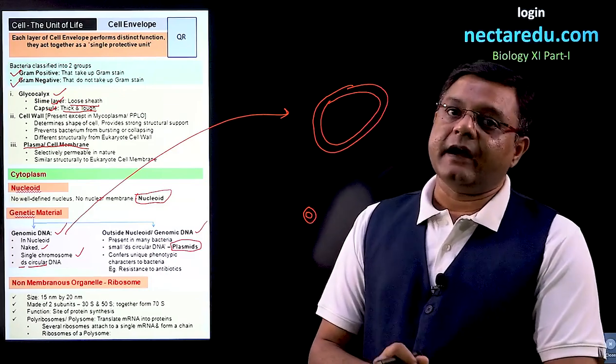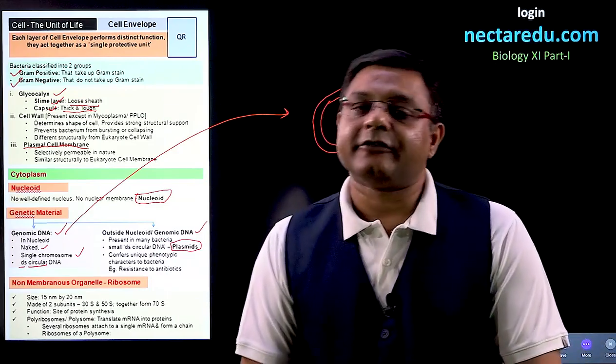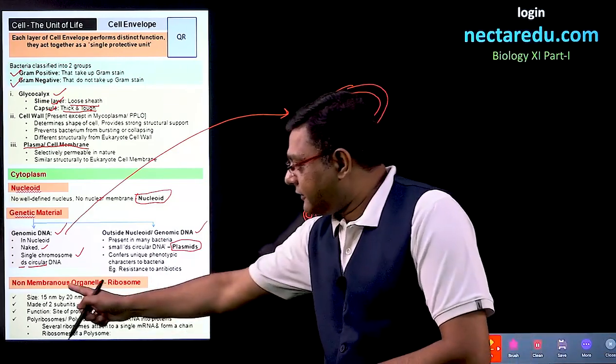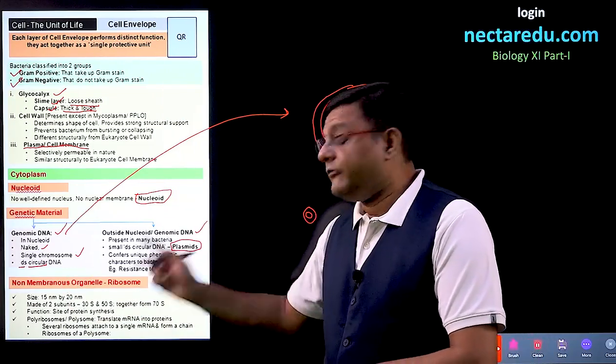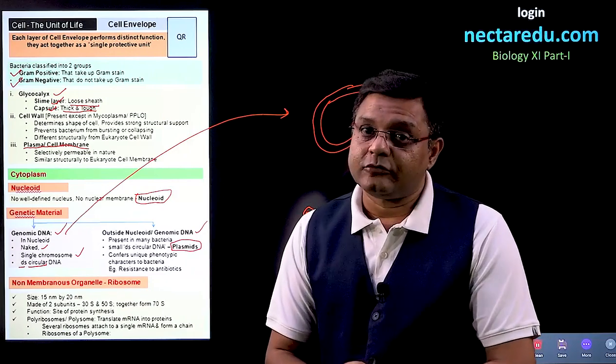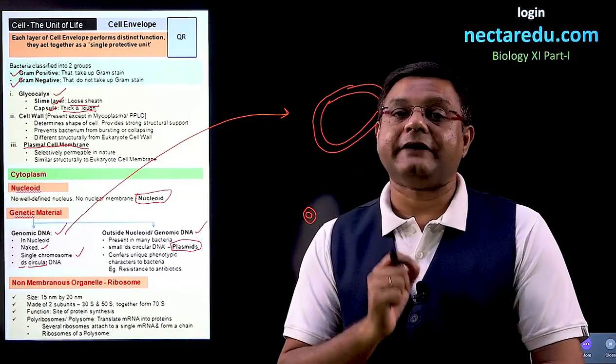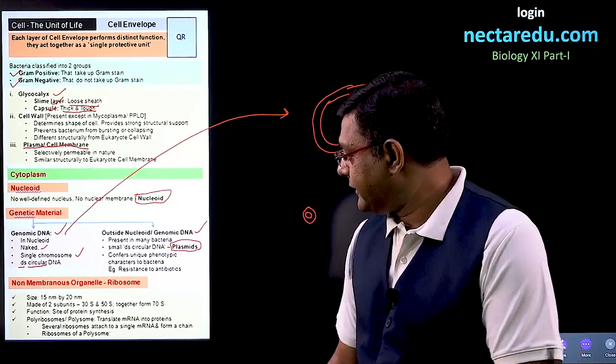After this, we come to the single organelle present in bacteria. It is non-membranous; it doesn't have a membrane around it. The size of the ribosome of a prokaryotic cell is 15 nanometer by 20 nanometer.